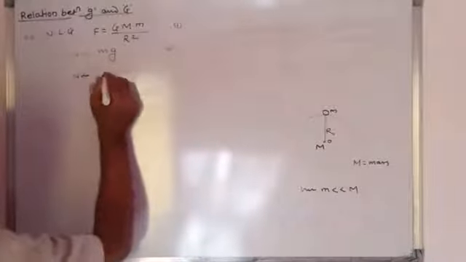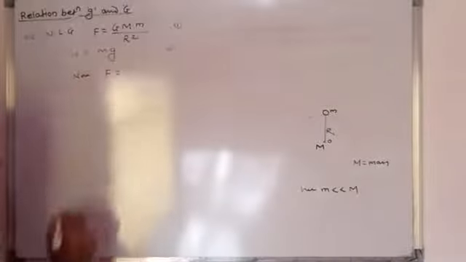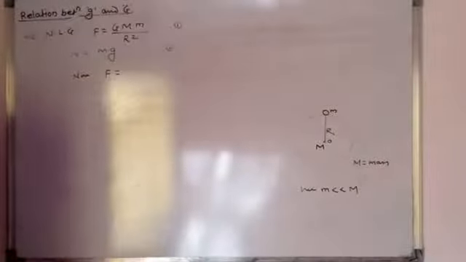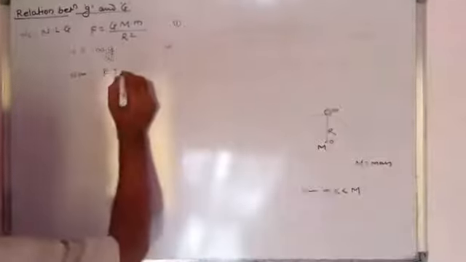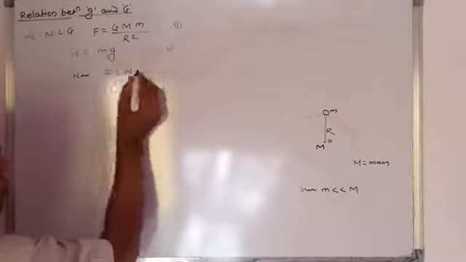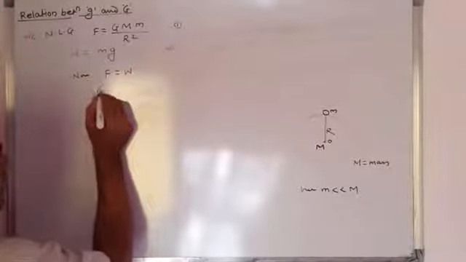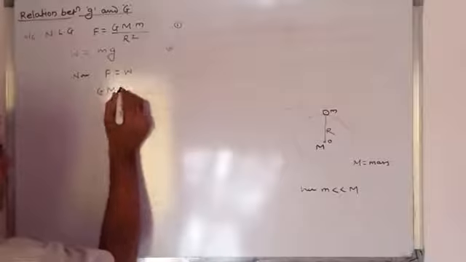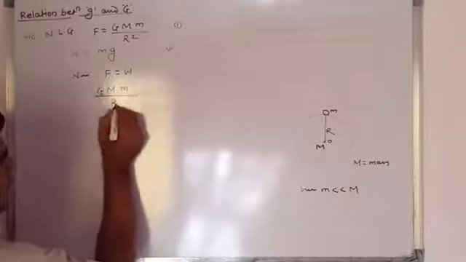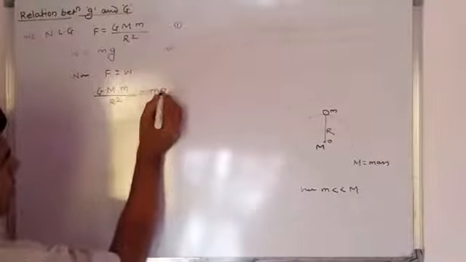Now the weight, the force exerted by the earth on the body, is equal to F, that is W is equal to F. This can be written as G M m upon R square is equal to m g.